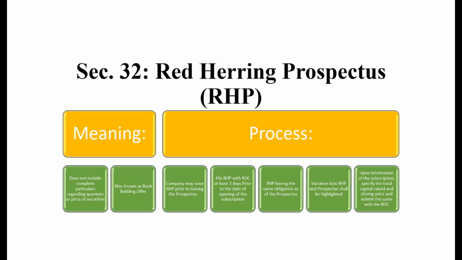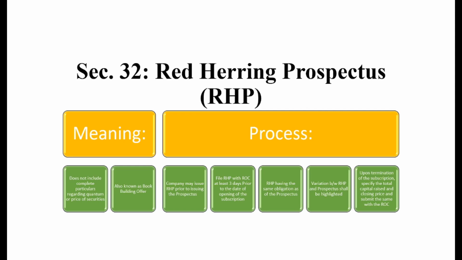Finally, once the red herring prospectus is converted into a normal prospectus and the normal prospectus has been issued among the public, after termination of the offer opening period or offer application period, the company shall specify in detail several factors.